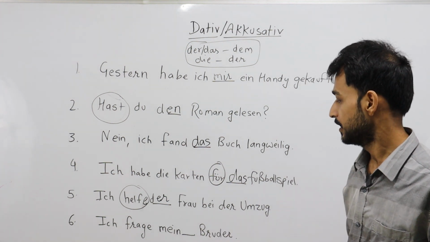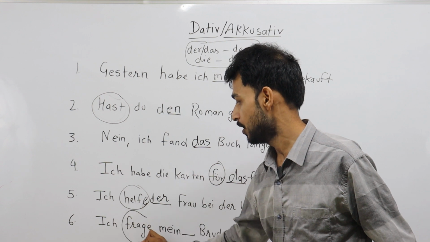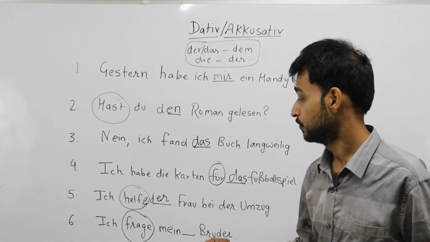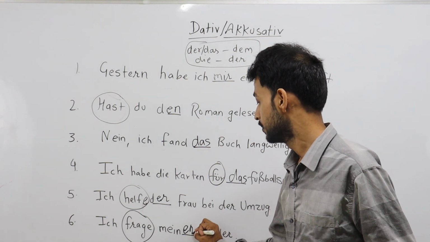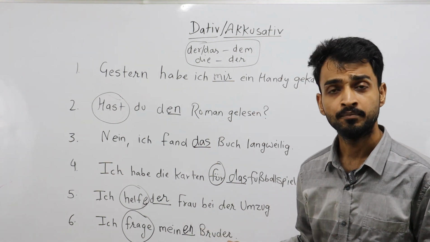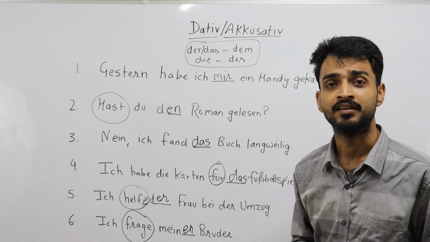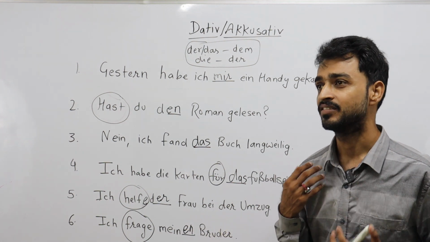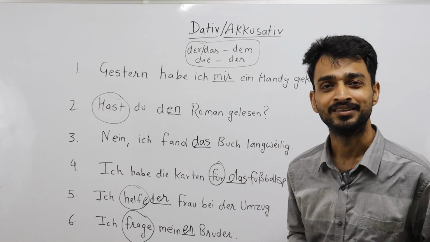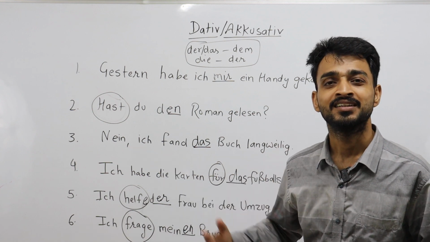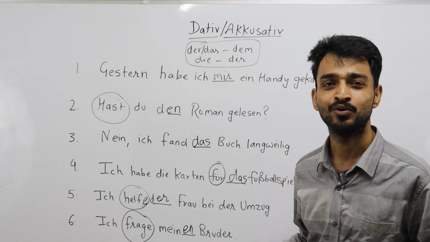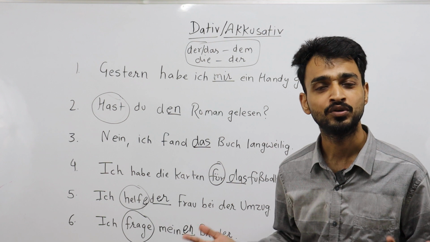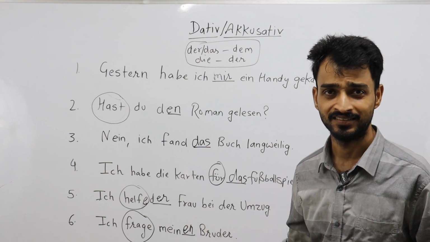Next is fragen, mein Bruder. Fragen is a purely accusative verb. So Bruder, der changes into den. So we write the ending meinen. If it's possessive, we write meinen. If it's an article, we say den. So this is accusative case. Fragen, I ask my brother. I ask your brother, deinen Bruder. I ask his brother, seinen Bruder. So this is a purely accusative verb. You have to memorize accusative and dative verbs. There is no other choice.